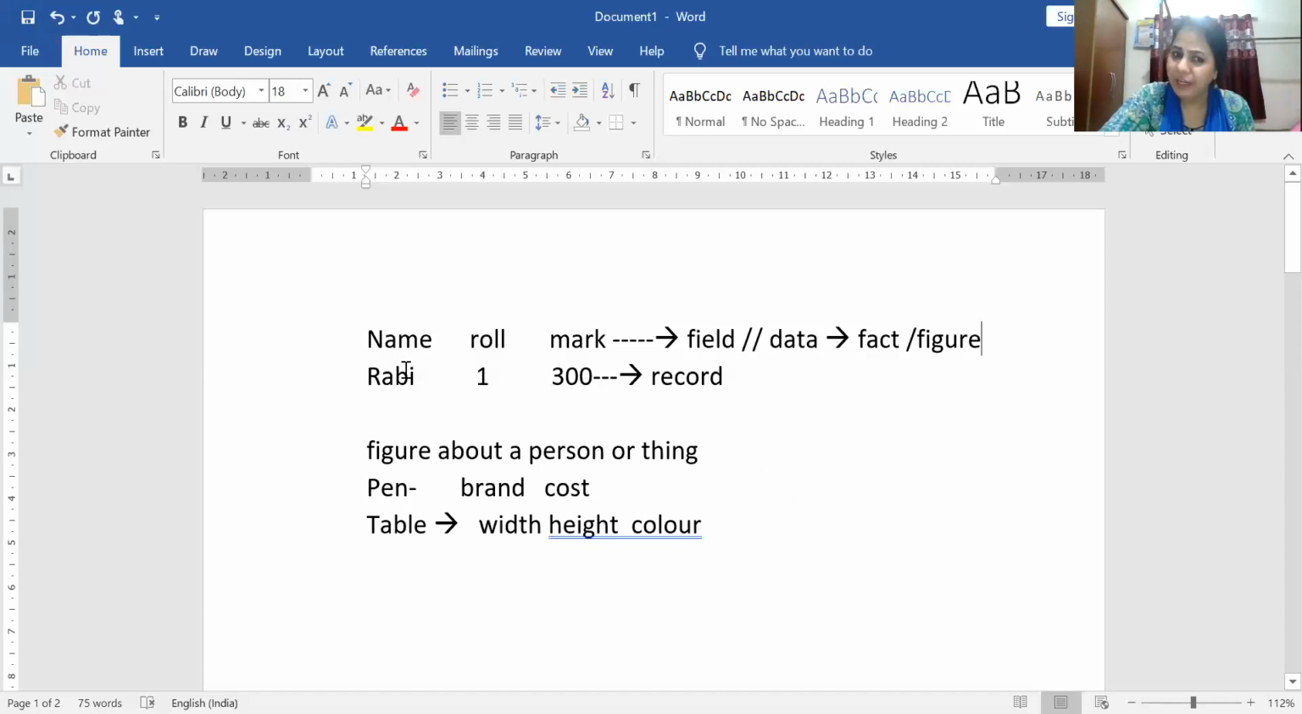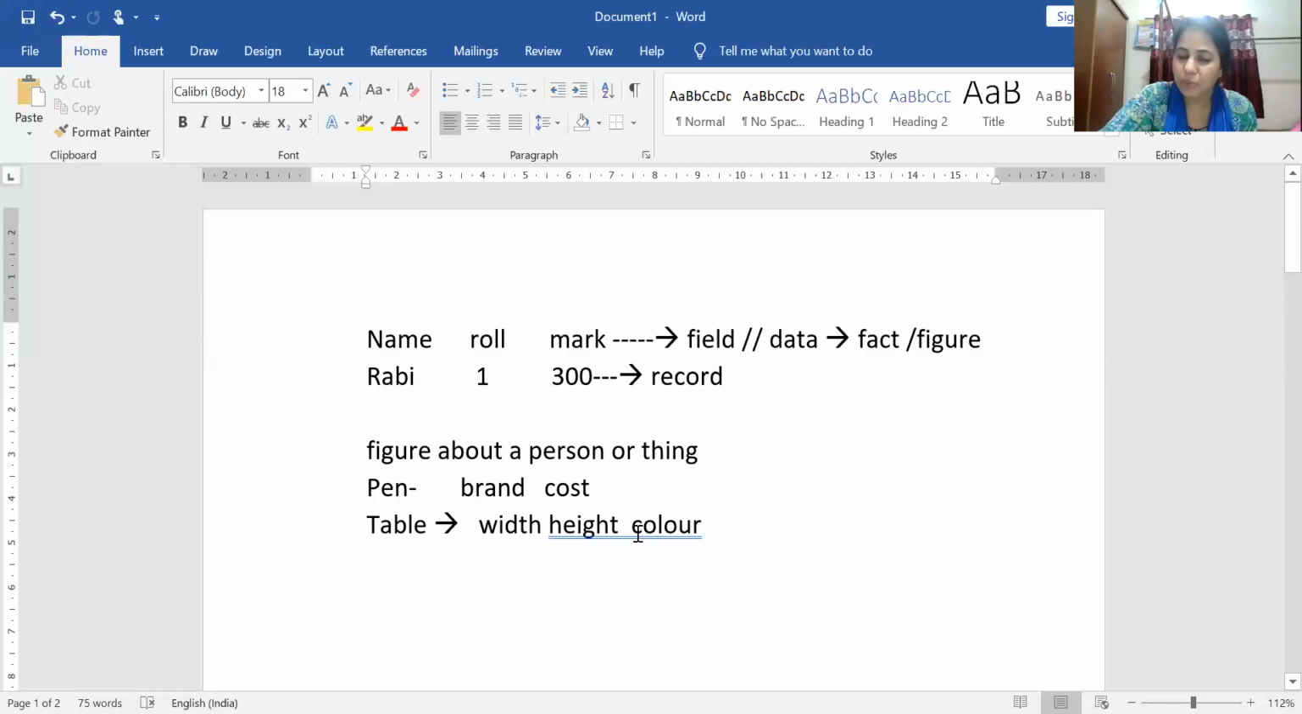Okay. Now, when we give the value to the data, that is, the name is Rabi, roll number is 1, then 300, then it is a record. So suppose I want to invite my 10 friends. How many records do I have to prepare? 10 records I have to prepare. So data is the figure about a person or a thing. Just look here, that pen, it is also data. That is the brand name, that is Cello or Renault. All these are things we can say about the pen.